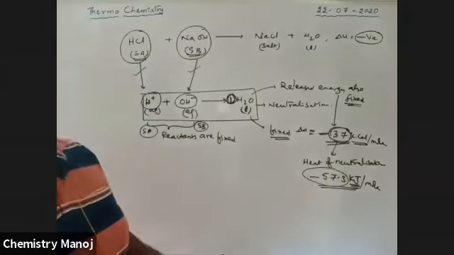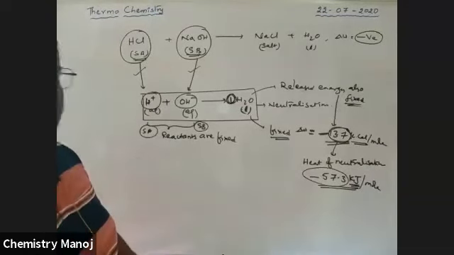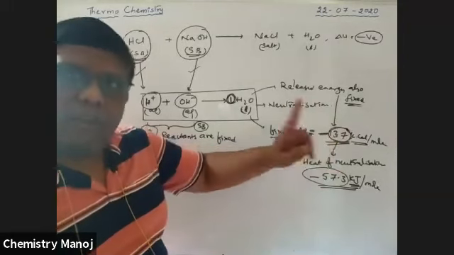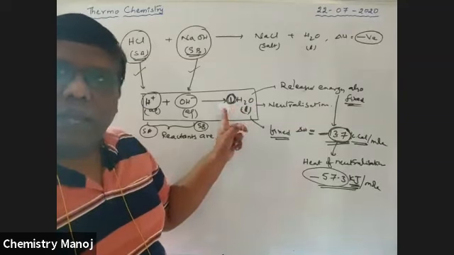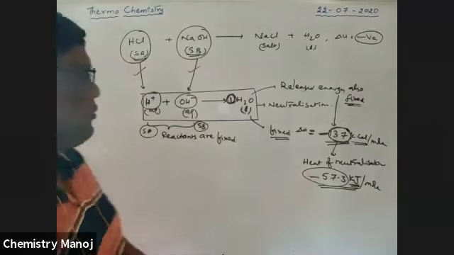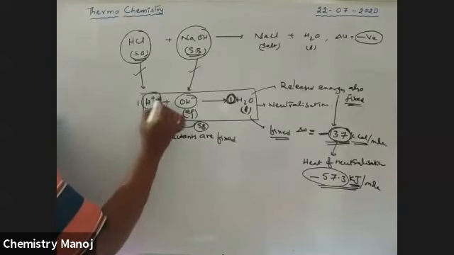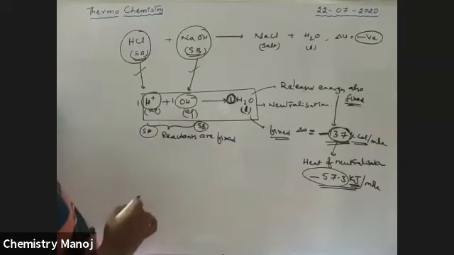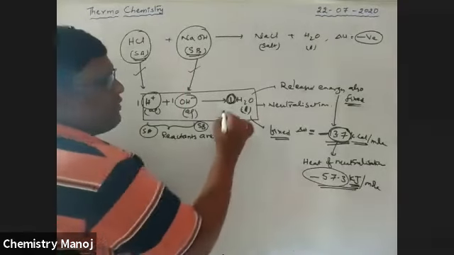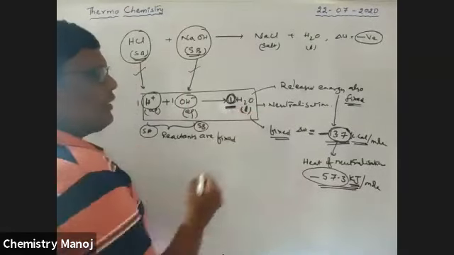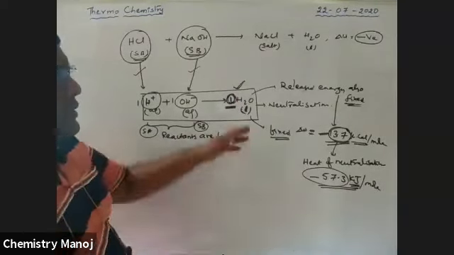Now, what is heat of neutralization, sir? How to define it? Heat of neutralization is the amount of heat energy released when 1 mole of undissociated water molecule is formed from 1 mole of aqueous H plus ion reacting with 1 mole of aqueous OH minus ion. Heat of neutralization is always expressed for 1 mole formation of water. It is with respect to water. Okay, this is heat of neutralization.